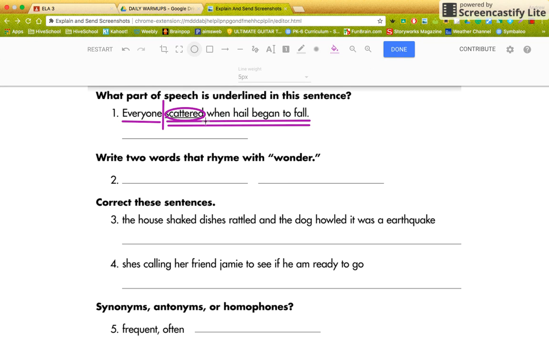Okay, let's go to what two words rhyme with wonder. Well, there are a lot of words. I'm not going to go into that. Hopefully you found two. Correct these sentences.